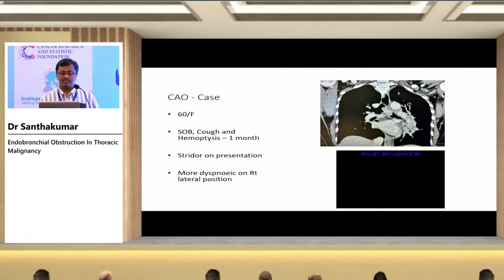There is a tumor arising from the lower part of the trachea and extending to the left main bronchus, completely occluding the left main bronchus and extending to the trachea also. The proximal part extends to the trachea and partially occludes the left main bronchus.